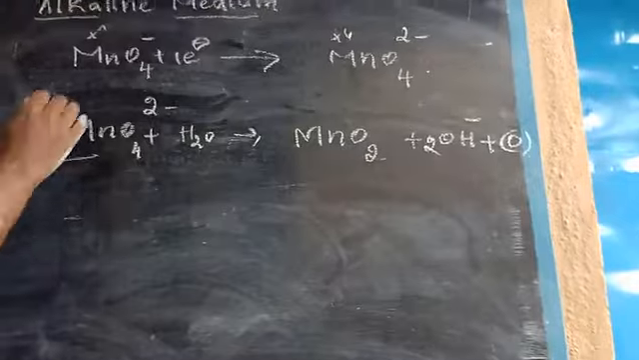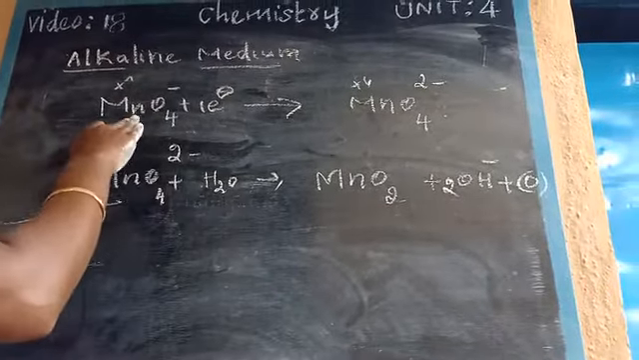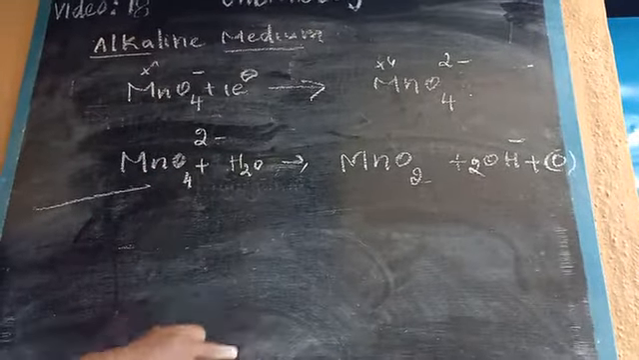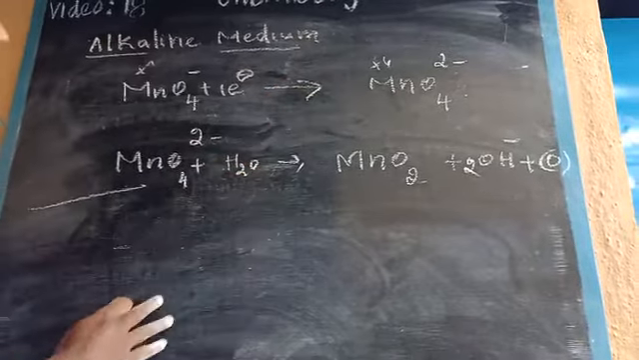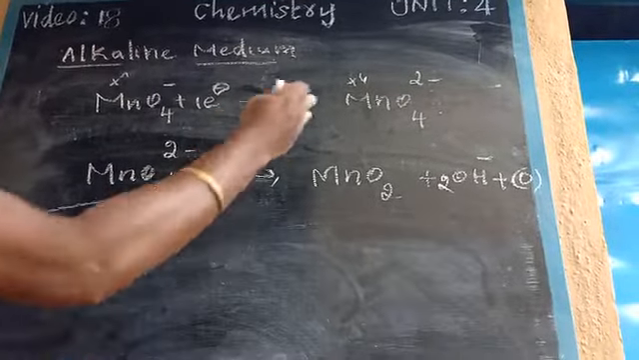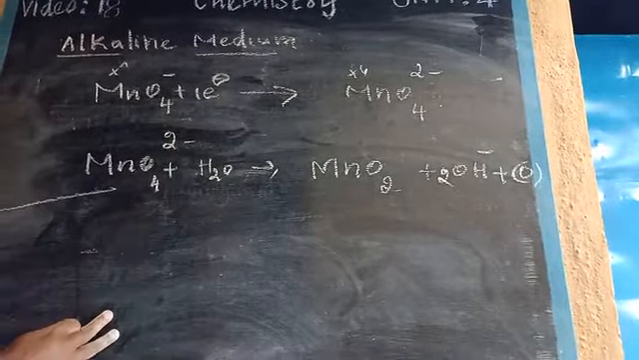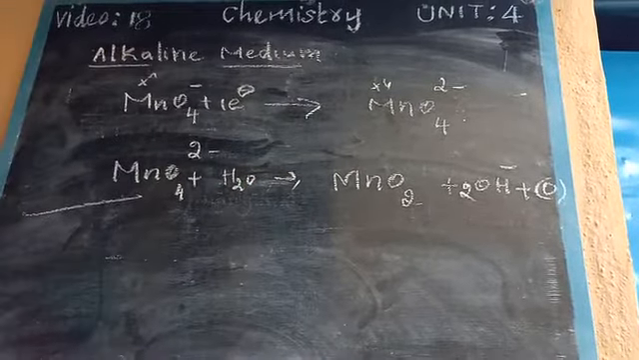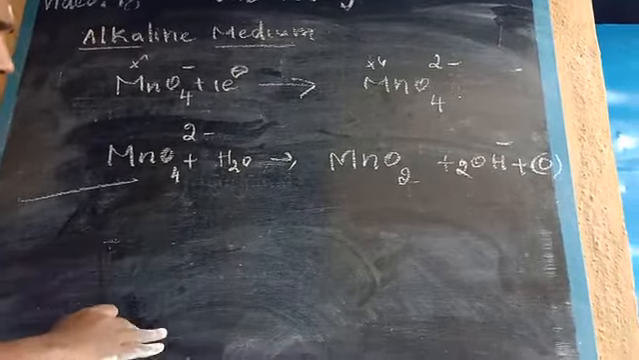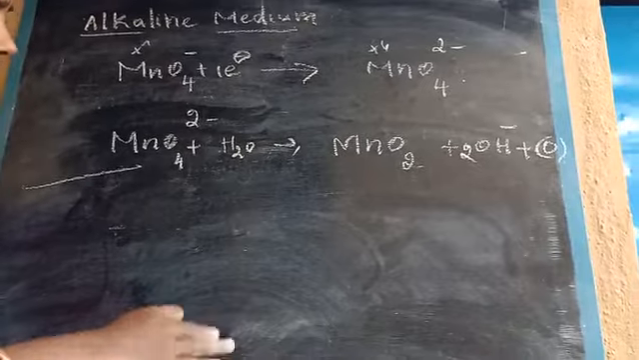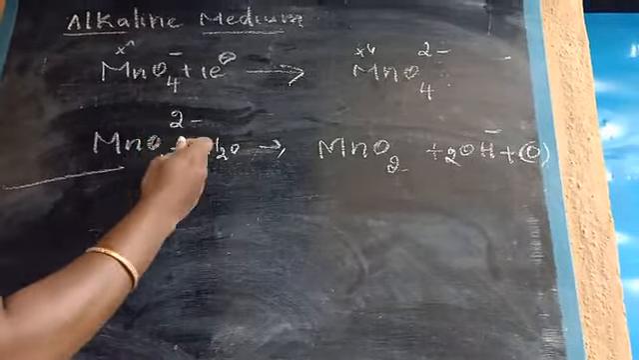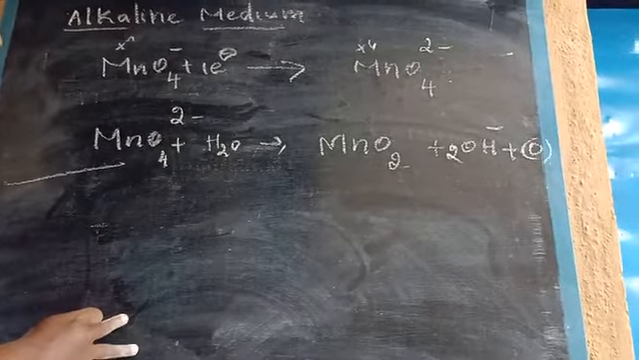Okay, so this is the alkaline medium. MnO4 minus acts as an oxidizing agent. It is converted into MnO4 2 minus. Again it is dissociated to give the product. Okay, so maybe we can combine these two and write the net reaction.